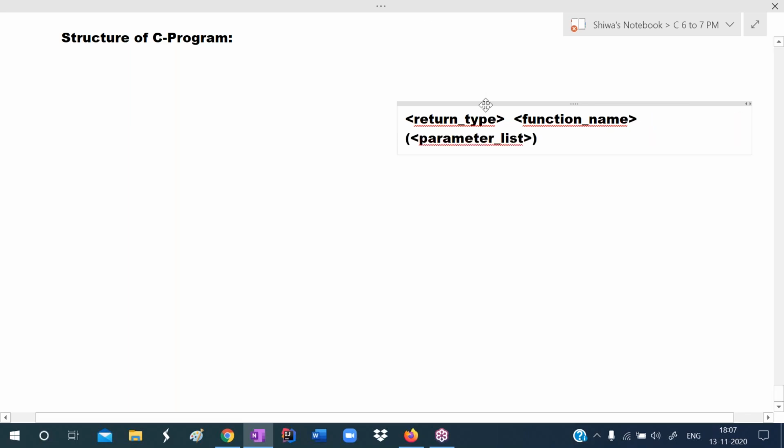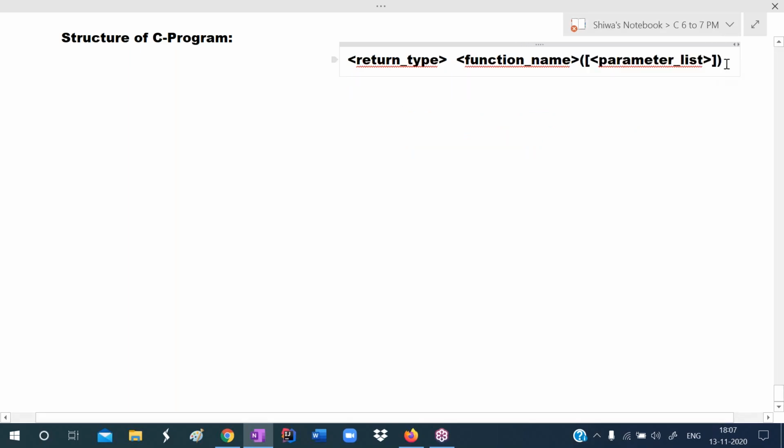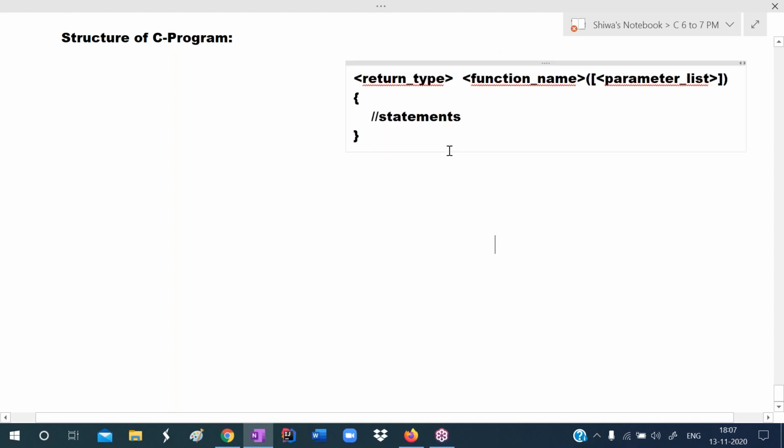Specifying parameters is optional. To indicate optional, I use braces. Then the starting point of function, the ending point of function. In between that, we write the statements.